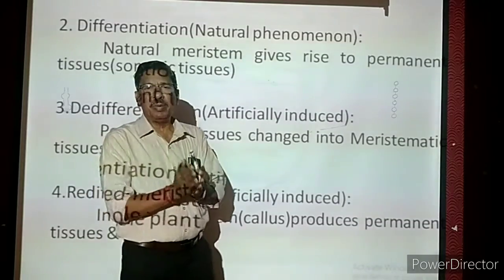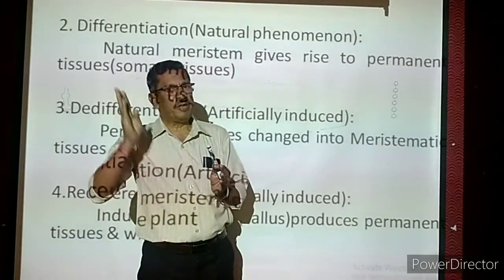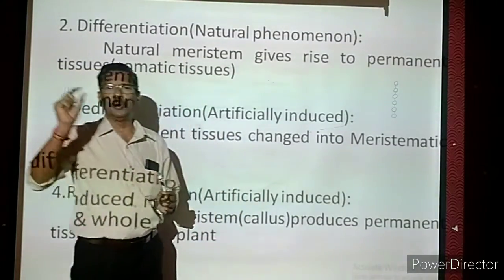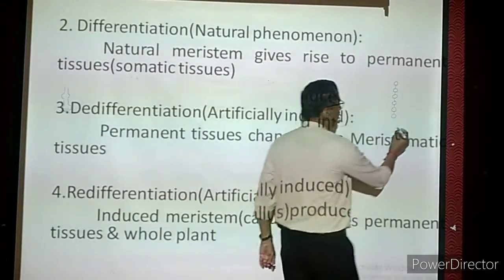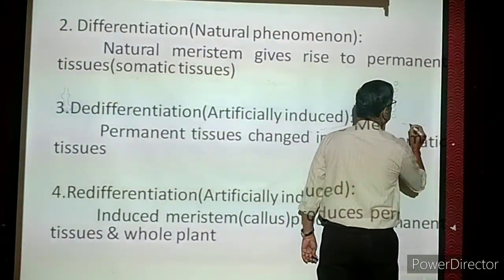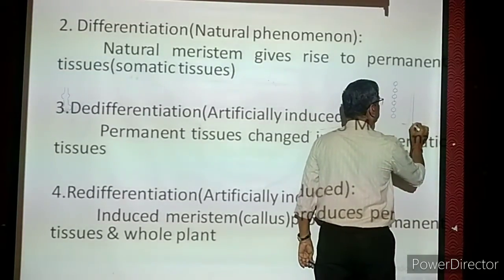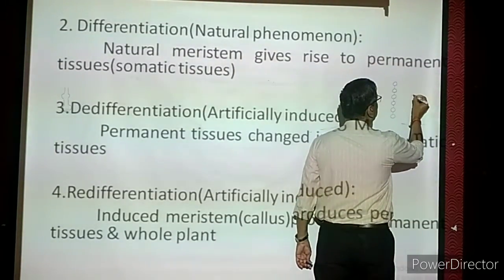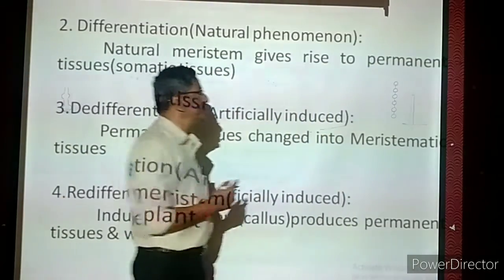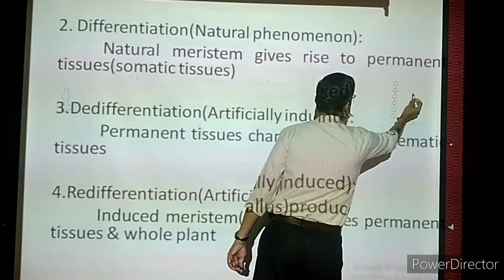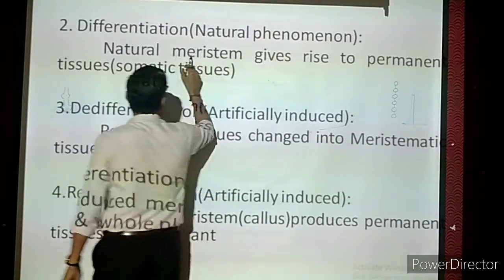Even the stem may have branches. At the tip of every branch, one small soft tissue will be present. For example, this is the plant. Now in this plant, this is the tip of the stem. At the tip of the stem, it will be very soft and green, and here one special tissue is present. That special tissue present at the tip is called meristem.